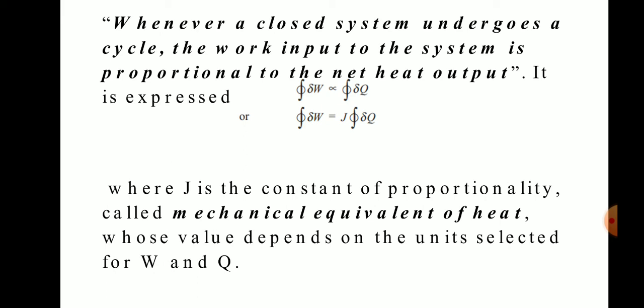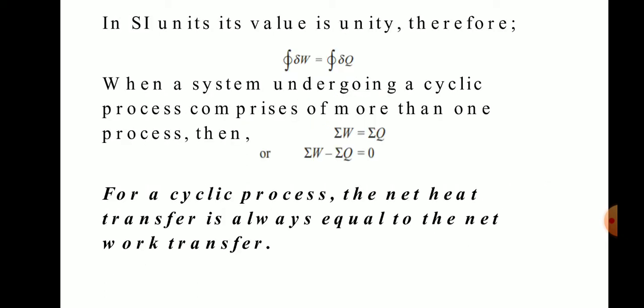Therefore, the first law of thermodynamics is the cyclic integral of W equal to the cyclic integral of Q. When a system undergoes a cyclic process comprised of more than one process, the summation of work is equal to the summation of Q. Then the summation of work minus the summation of Q equals 0. This is for